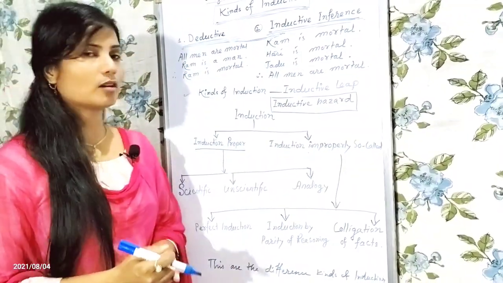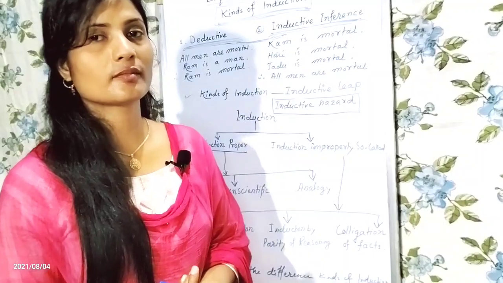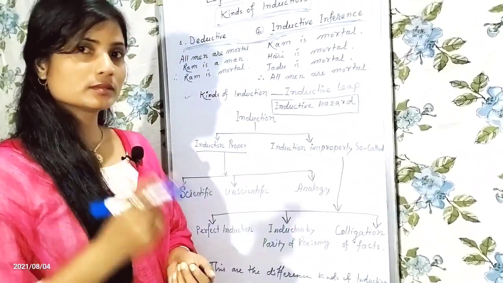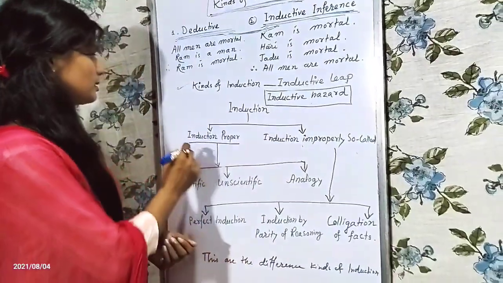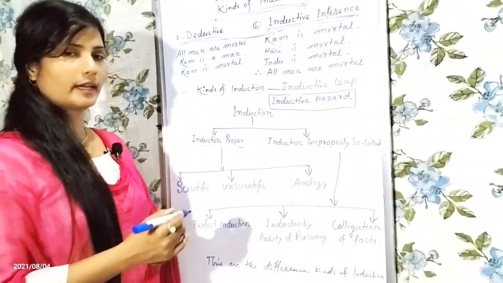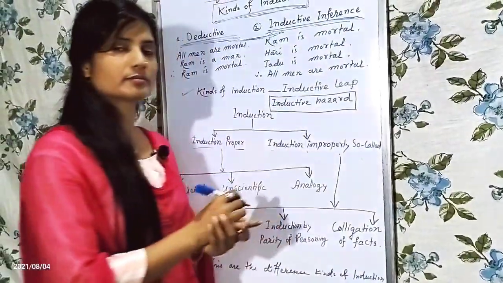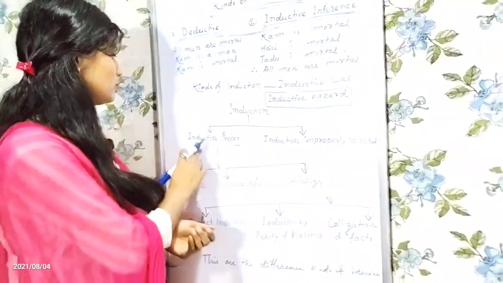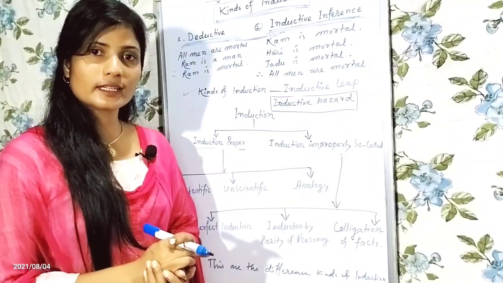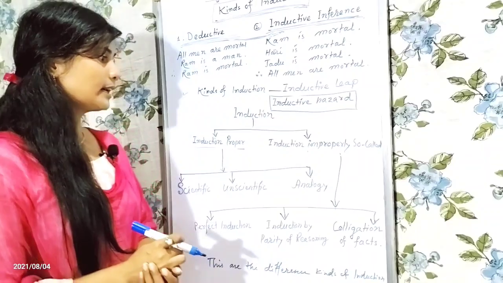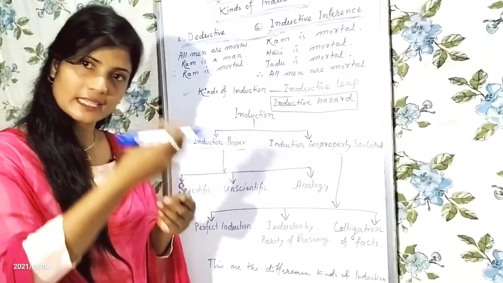On the basis of inductive leap, at first induction is classified into two types. They are induction proper and induction improperly so called. What is called induction proper? Induction proper is that where the inductive leap is present.